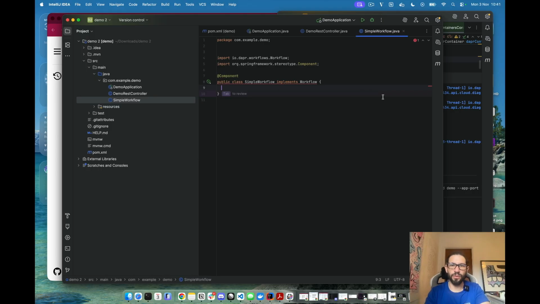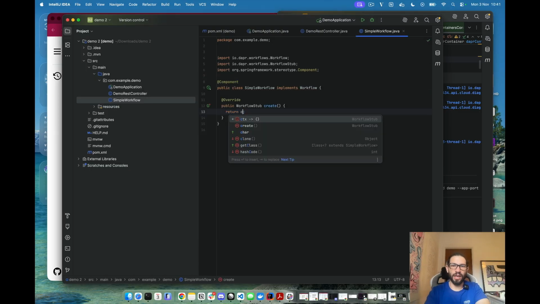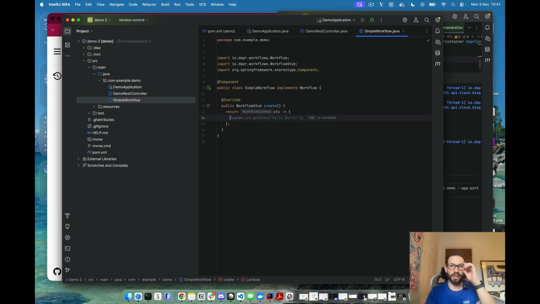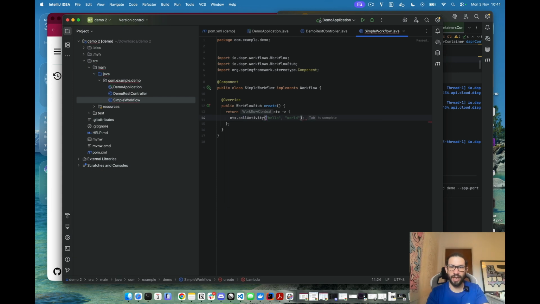And then we need to implement a method. In this case it's the create method that basically allows us to define our workflow definition. So instead of just printing a hello world as this is defined, what we can do with the context is call an activity, and you can see that you can call an activity by just passing the name.